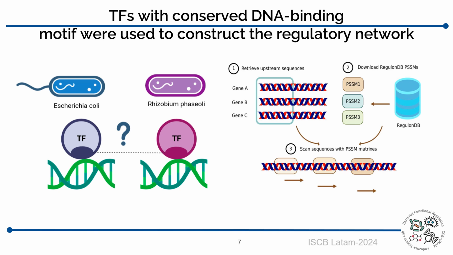We did this by employing an approach of 3 steps. First, we retrieved all the upstream sequences of the Rhizobium phaseoli genes. Then we downloaded these matrices from RegulonDB, which is a highly curated database for E. coli. These matrices contain the information of the DNA sequence recognized by the transcription factor. Then we scanned the upstream sequences with these matrices. And finally, by scanning these, we identified the genes that are regulated by the transcription factors.